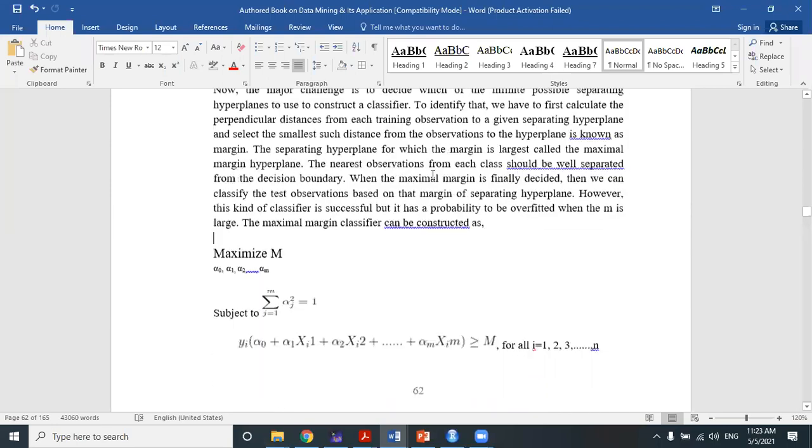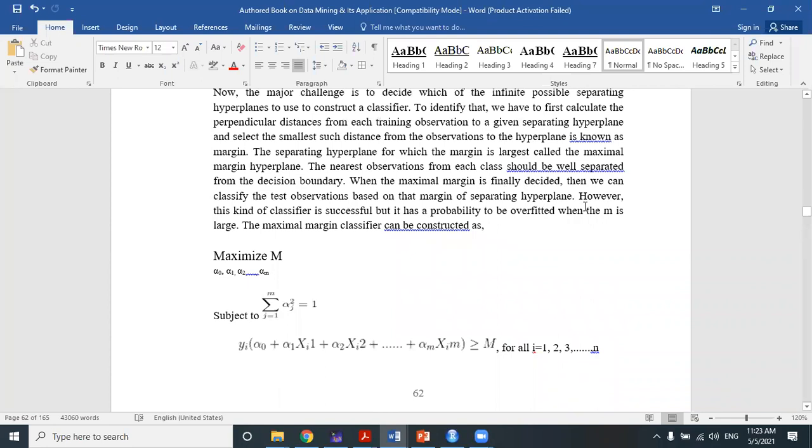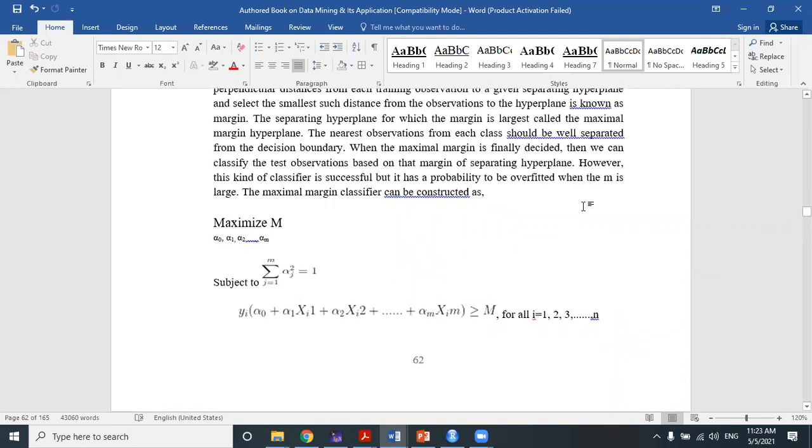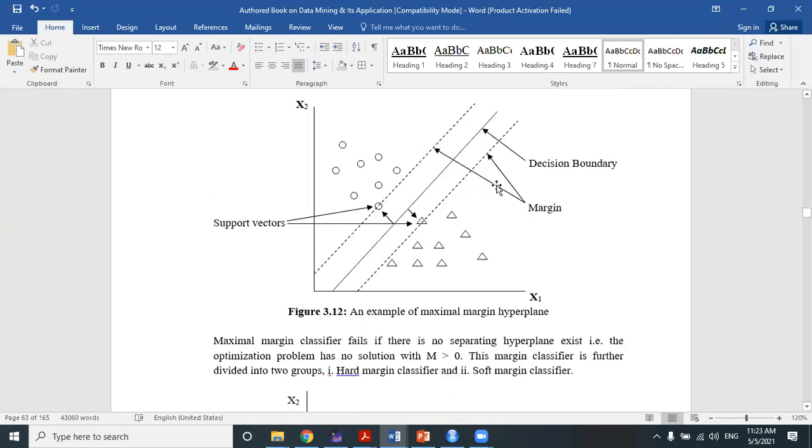Now, the nearest observation from each class should be well separated from the decision boundary. In this case, which one is called the decision boundary? I already mentioned it. The main straight line is called the decision boundary, and these are called margins. These two vectors are called support vectors. Why are they support vectors? Because these are the nearest vectors that lie on the margin.